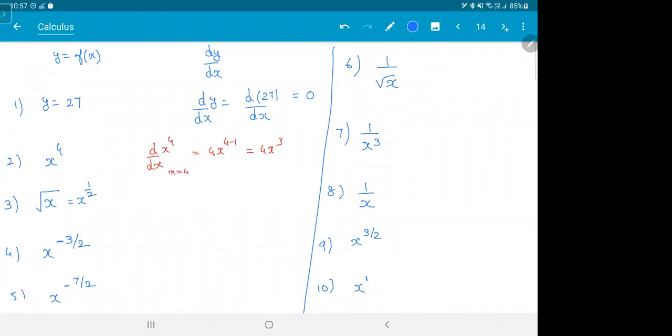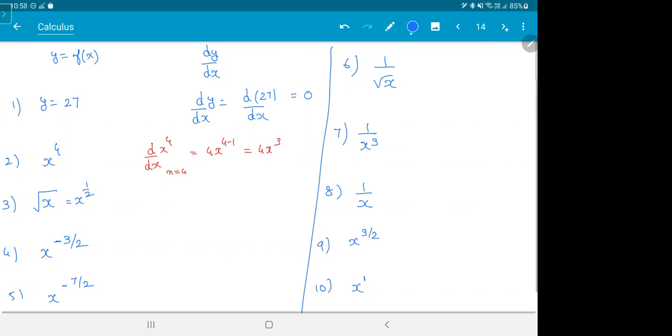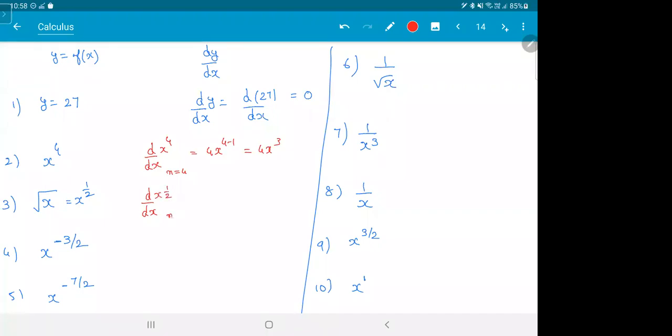Yeah, I'm back. And let's see the third one. So here the formula is what again? So d by dx of x power half. Here n is half. Let me use another color. So half into x to the power of half minus 1, which is half x to the power of minus half, which is 1 by 2 root x.